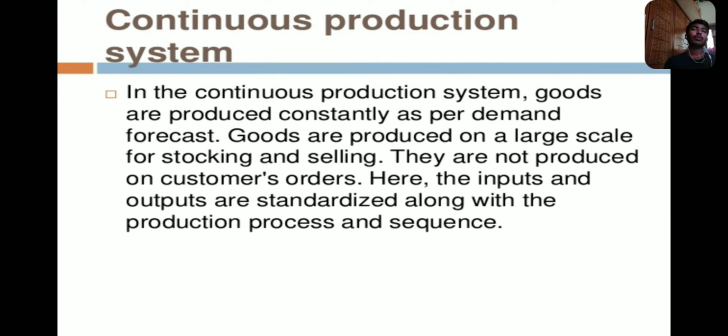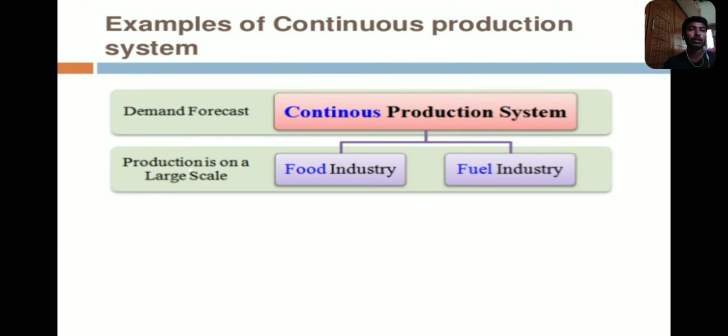So the production should be continuous, and the products should be stored, stocked, and sold in continuous production. A large amount of production should be placed, so the equipment is very high, and the products should be stocked at godowns or storages. They are stocked, and after that the products are sold. So this is the continuous production system.